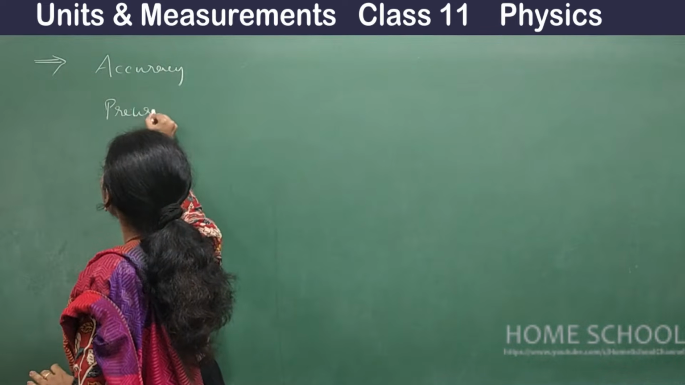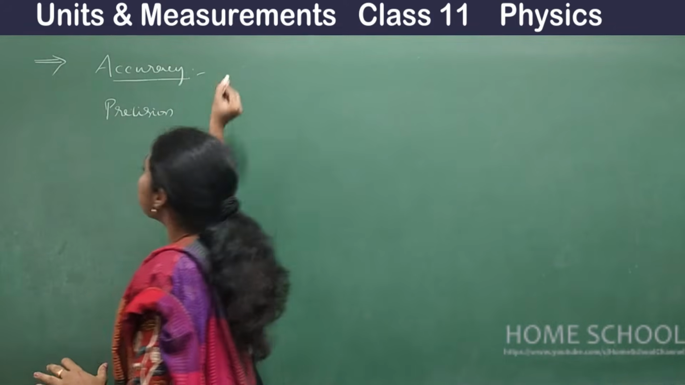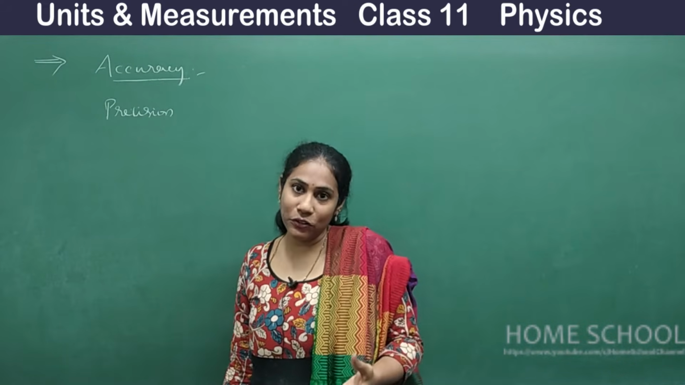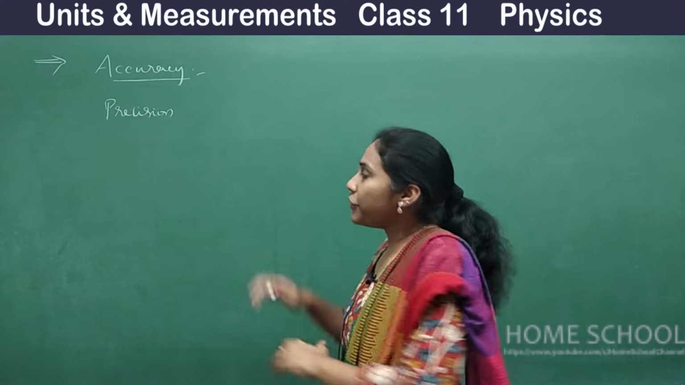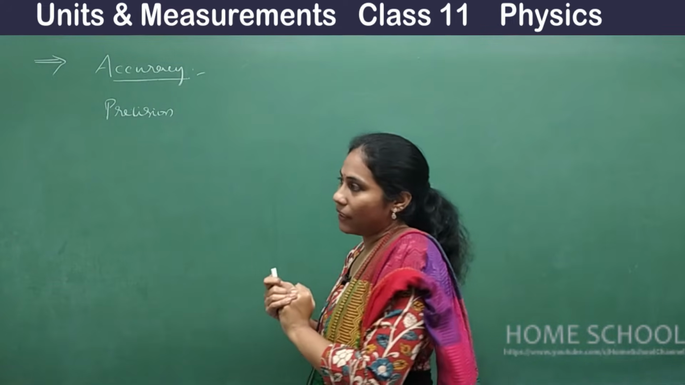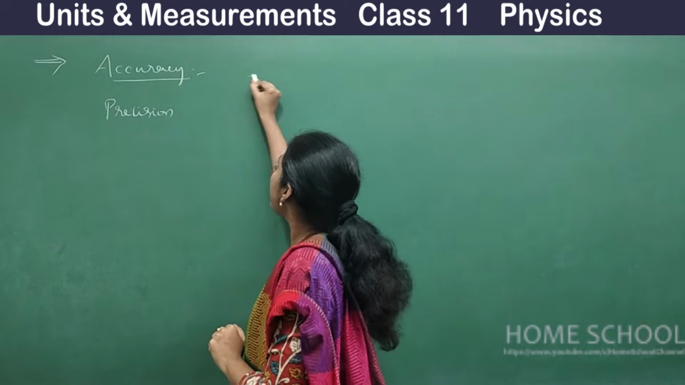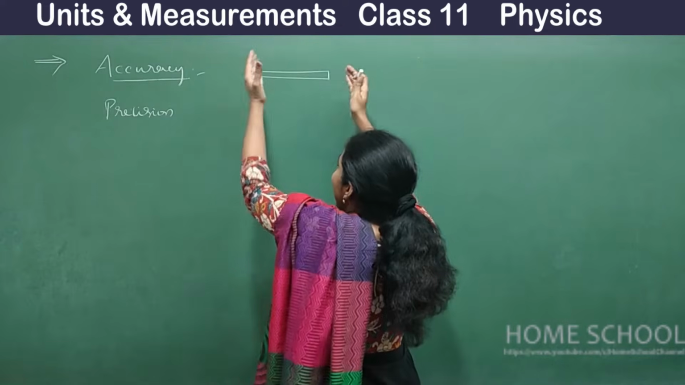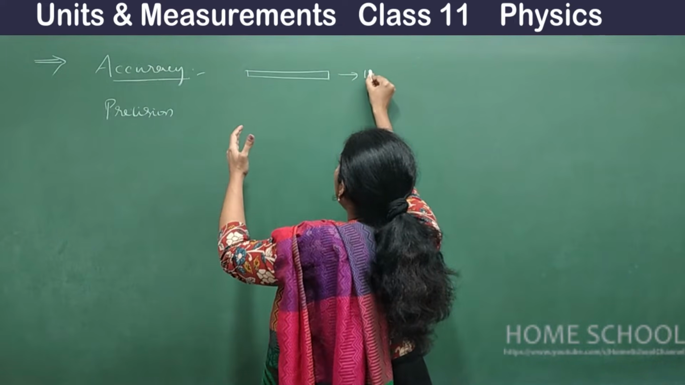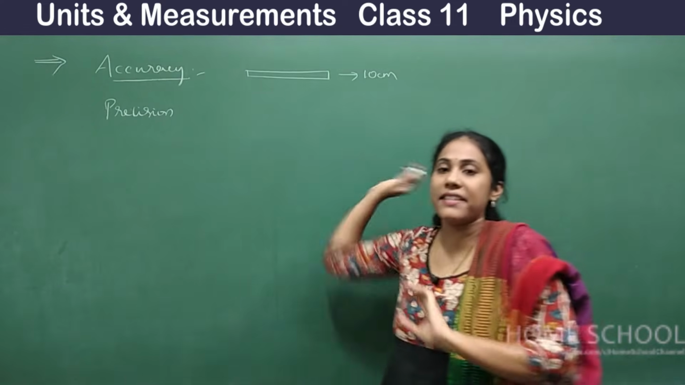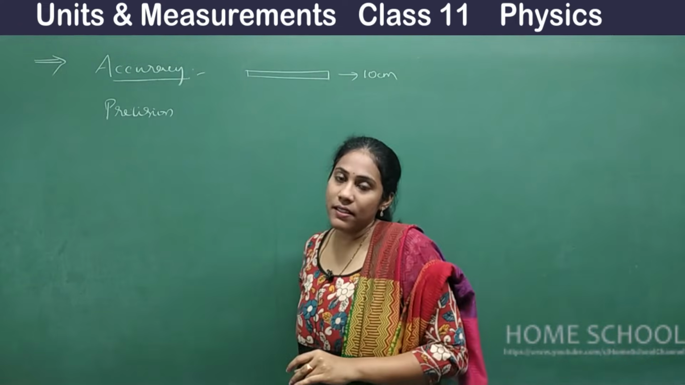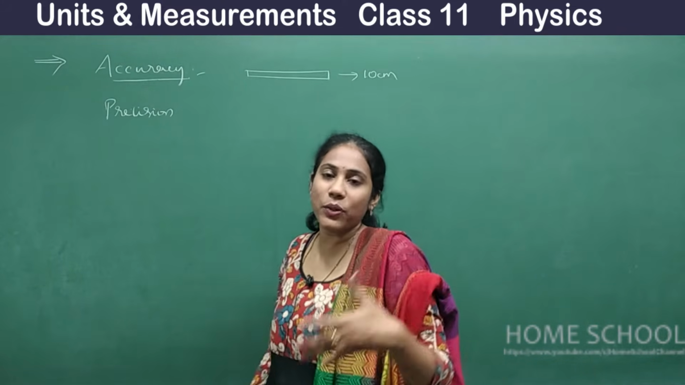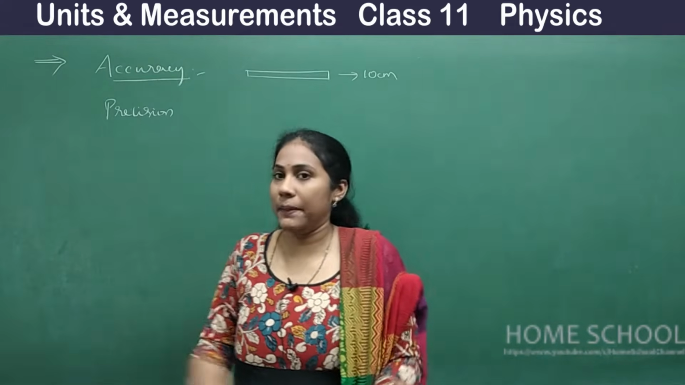So what do you mean by accuracy? Accuracy is how close your measured value is to the real value. Say, for example, you are measuring a certain property. Say we are measuring the length of some rod. The actual length of this rod is around 10 centimeter. When you measure this with certain instruments like a vernier caliper, and there are so many instruments that you can measure length with, right? Even with a tape, you can measure a length.